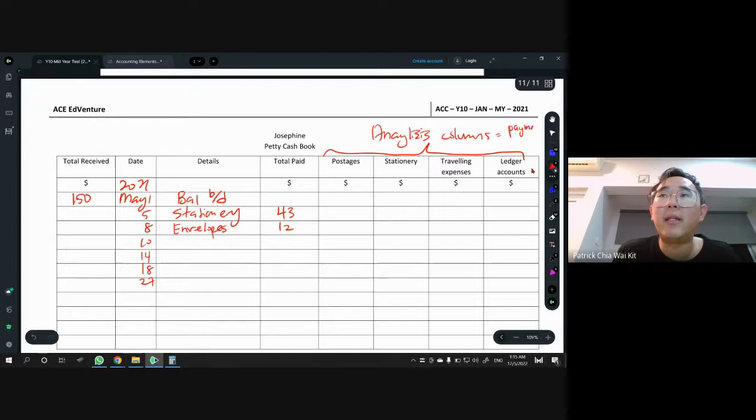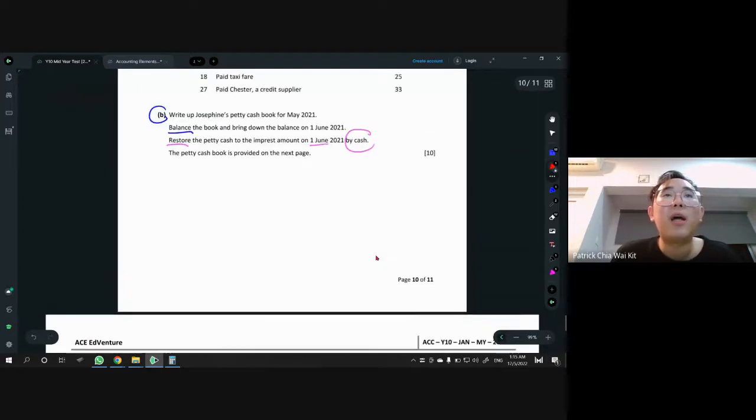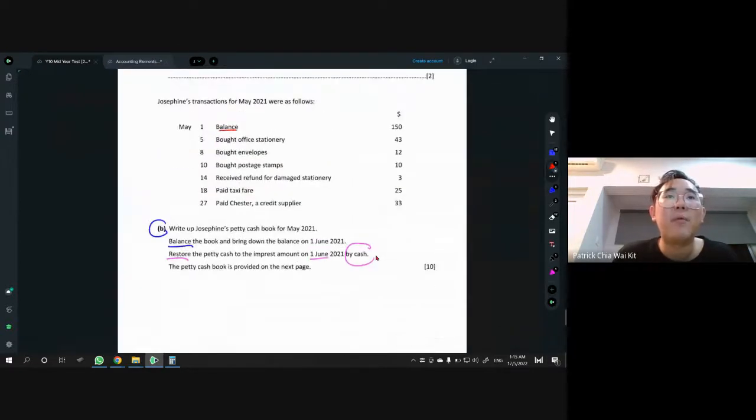If you receive money, you do not put it here. And you need to know what the ledger is for. Ledger account is for our trade payable. Sometimes we do pay our TP using petty cash, then we call it ledger account. This ledger column is for TP. Envelope 12. Let me write down everything first, then we decide where to put all these things.